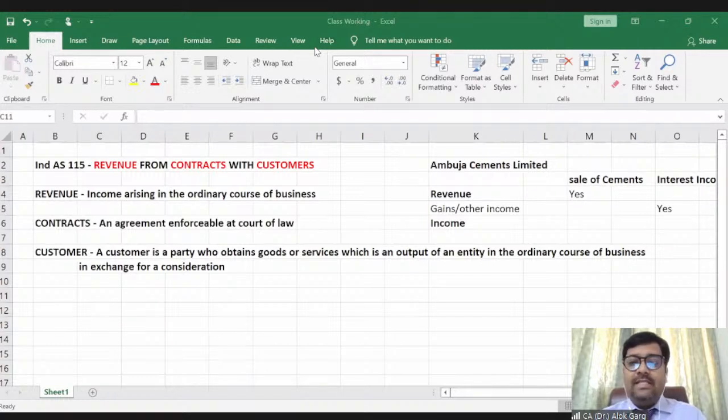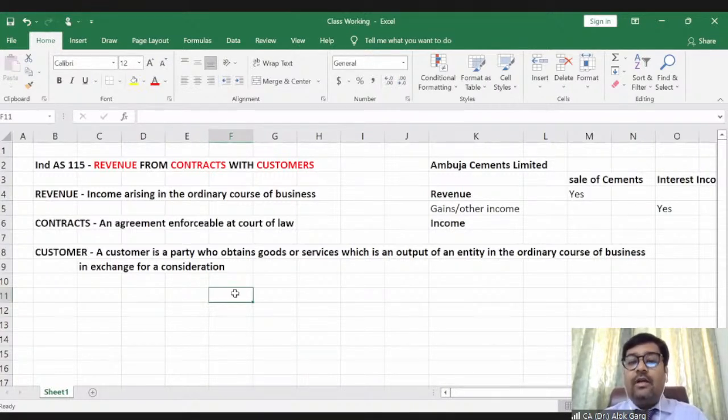So Mr. Thota is saying it is not a revenue. Priya is saying dividend is income. Okay, it's other income. So dividend is not a revenue. Dividend is an income. It is not a revenue.